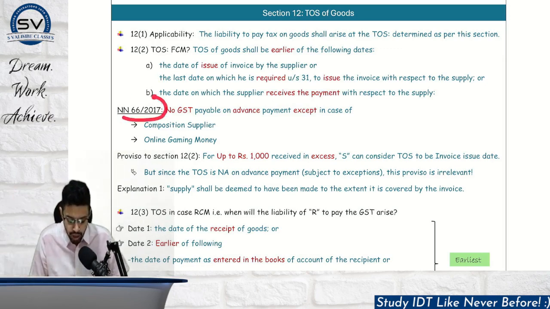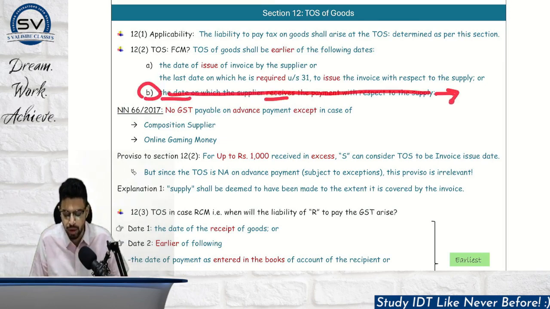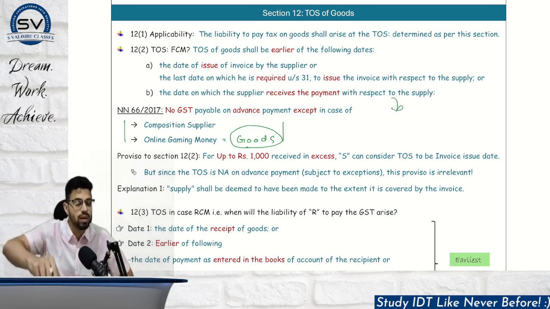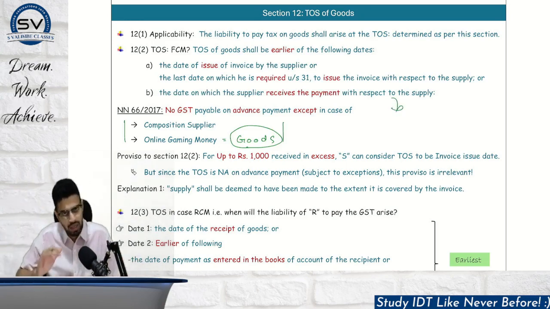But through notification number 66 2017, I would advise you to learn this notification. This particular clause number B is not applicable today with respect to goods except in 2 cases. Point number 1, if he is a composition supplier. Point number 2, in case of online money gaming, this online money gaming is also considered as goods. So in these 2 cases, this particular clause applies. That is, if any advance payment is received, then you have to pay GST. Otherwise, it is practically redundant because of notification number 66 2017.